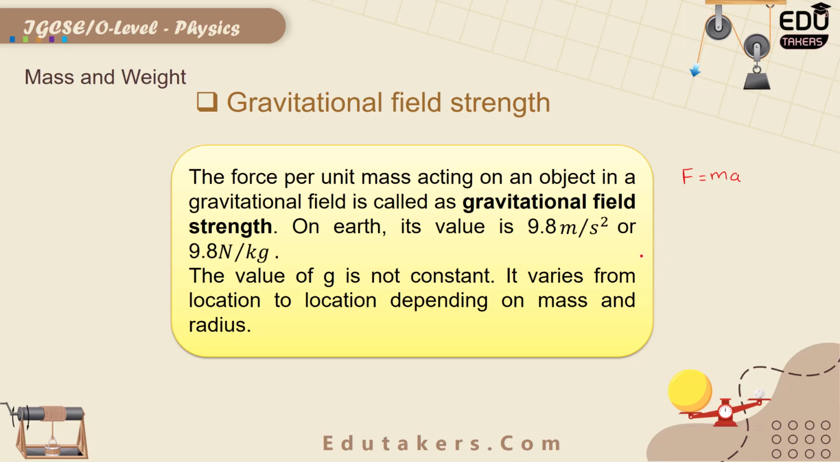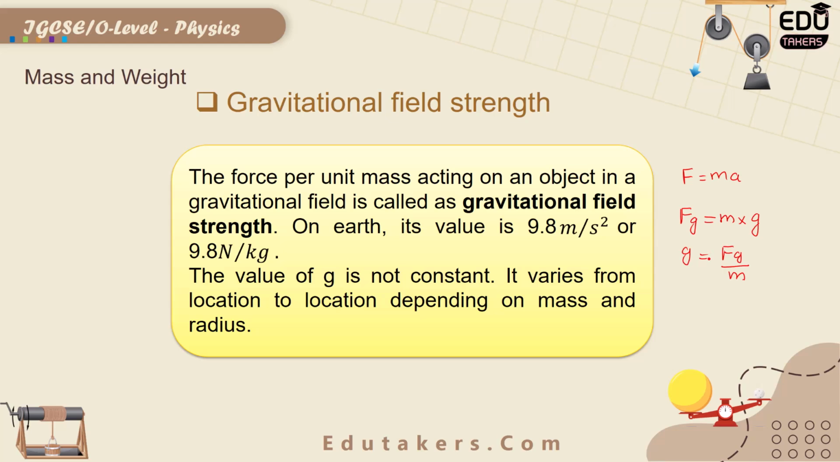So I can simply say that if the force is the force of gravity, represented by Fg, it would equal mass times, in this case, the acceleration, which becomes the gravitational field strength, represented by g. Now we define g: it equals the force of gravity divided by the mass. So the force per unit mass acting on an object in a gravitational field is called the gravitational field strength.